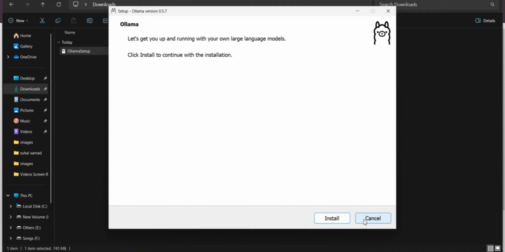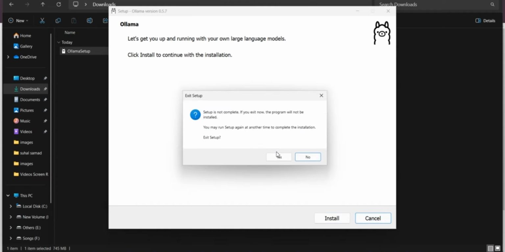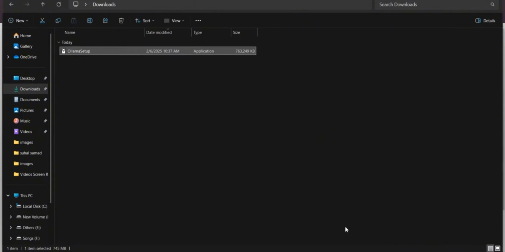After the installation procedure is completed, you can now pull various models from Ollama to your local machine.